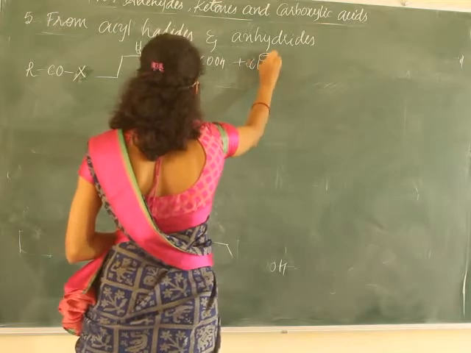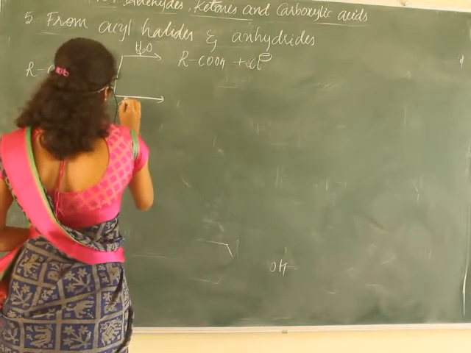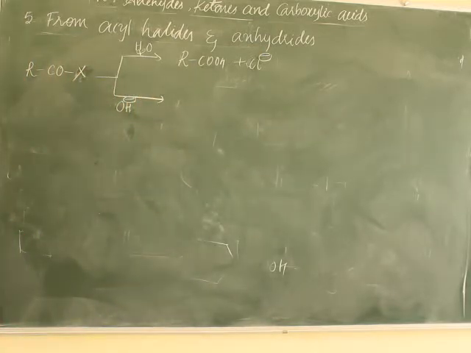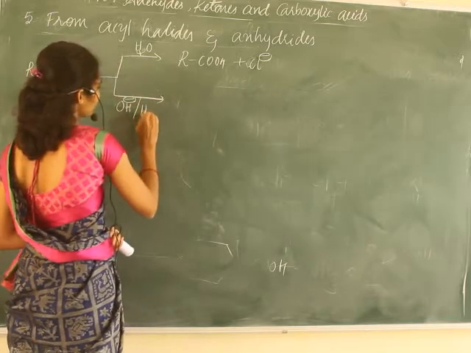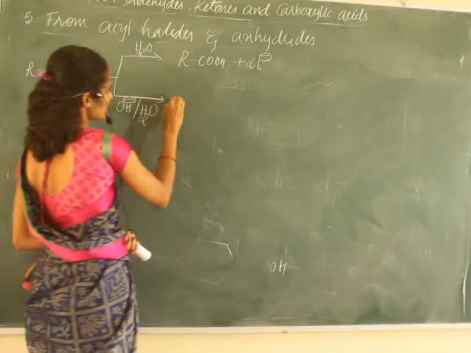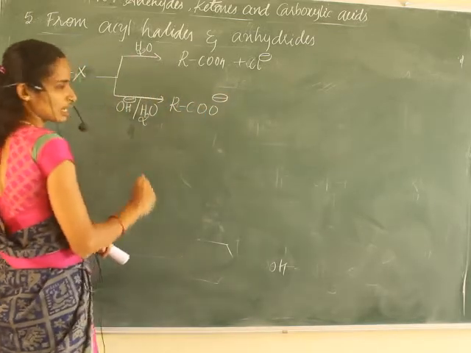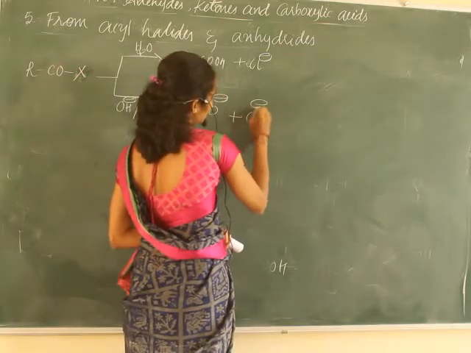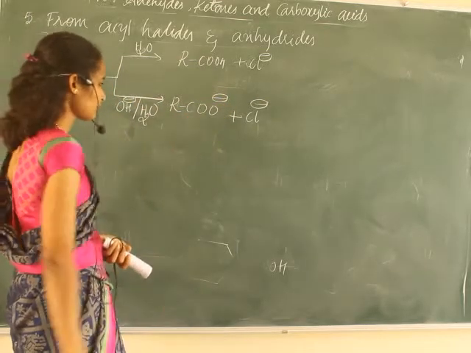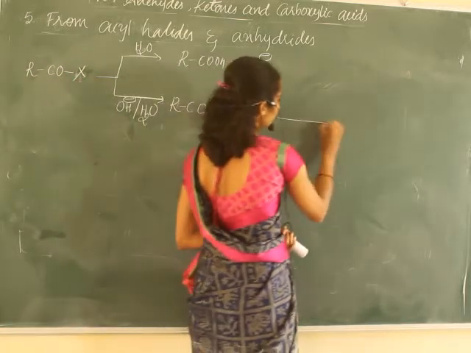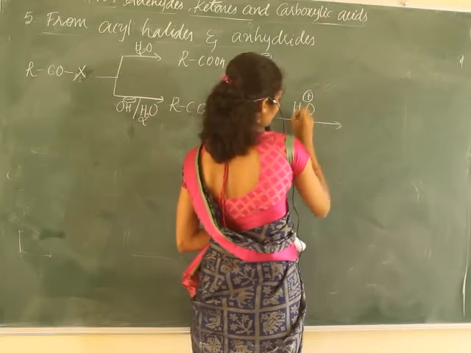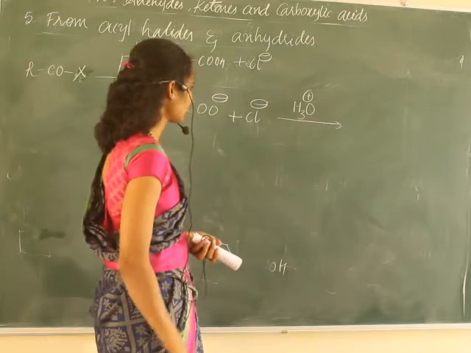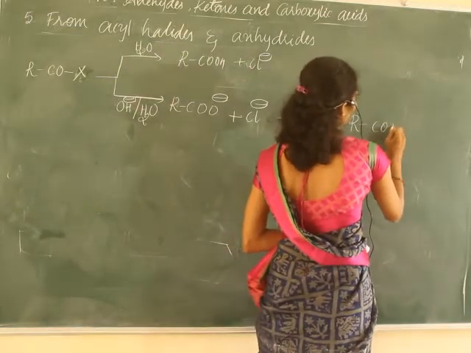But in the presence of OH minus, that is aqueous base, it will convert into the corresponding carboxylate ion, RCOO minus, and Cl minus, and further acidification, acid hydrolysis with H3O plus, gives the corresponding carboxylic acid.